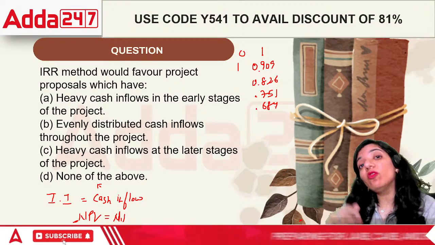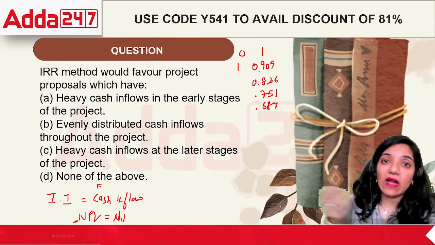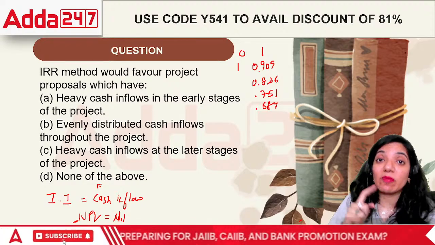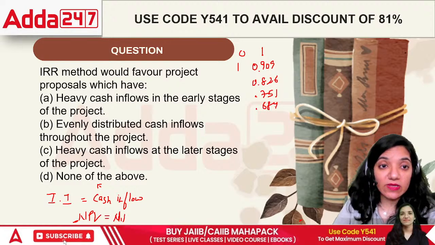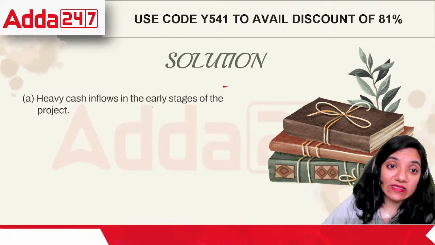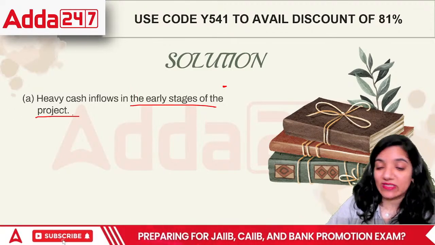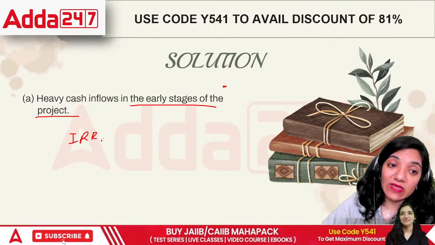But if both are higher, the first term as well as the PV factor, then the answer will also be higher, because in multiplication, two higher terms give another higher term. In this case, the correct answer would be A: heavy cash inflows in the early stages of the project. This is the case where the IRR will be high.